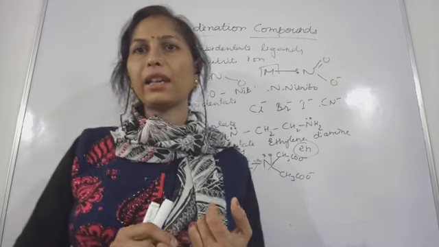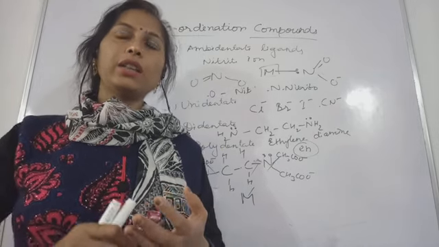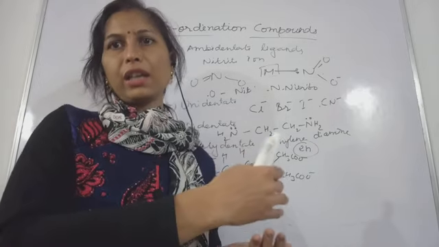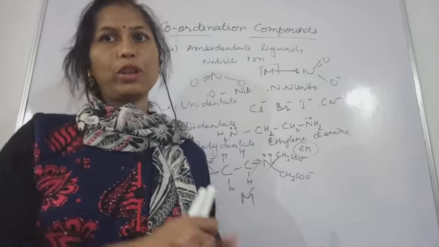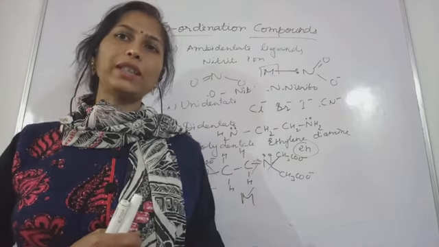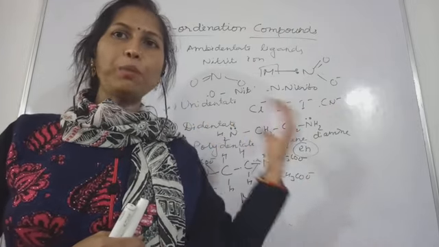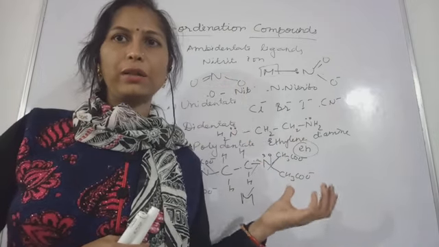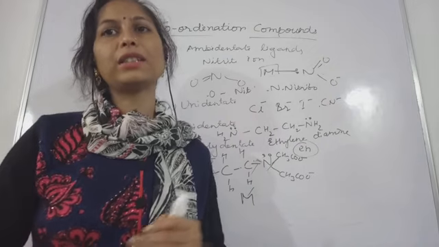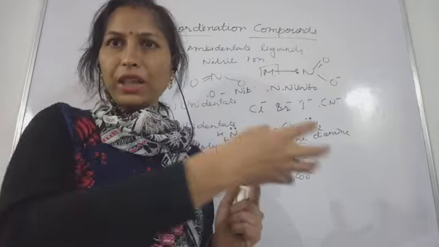And the central metal atom can be only the transition metals. Do remember this. Okay, the reason is because they are having the empty p and d orbitals with them. Okay, vacant d orbitals and vacant p orbitals also are present in them. Because of this, they are acting as Lewis acids. Okay, this is very different from what we were knowing till now. So here we have seen that the central metal ions are also acting as Lewis acids. They are accepting the electrons.